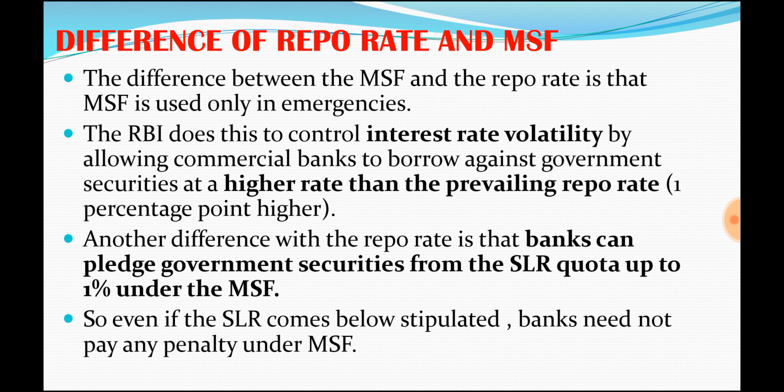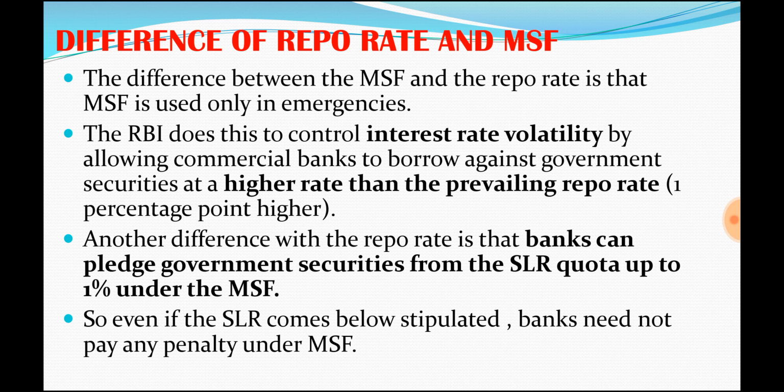Also remember, banks could even get a loan from RBI by pledging their SLR quota.